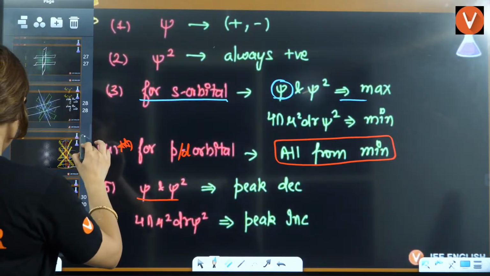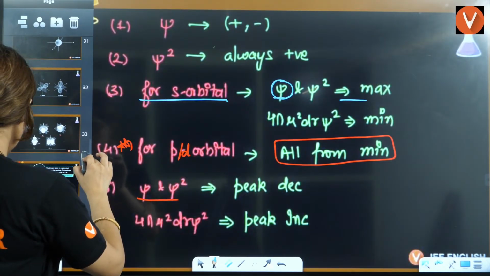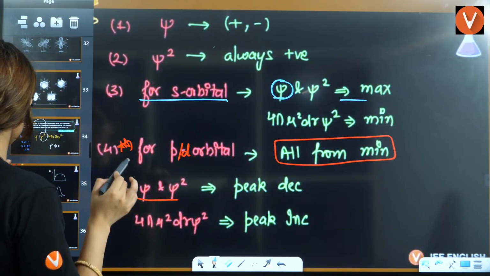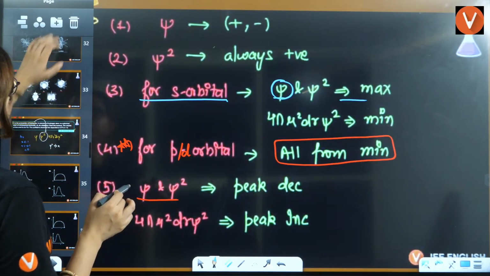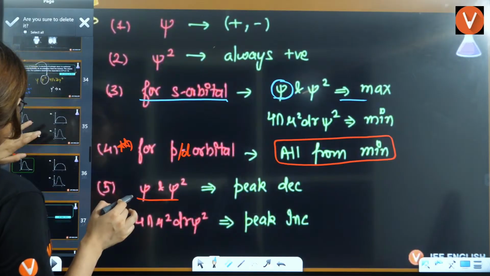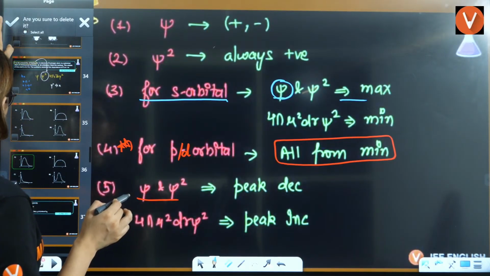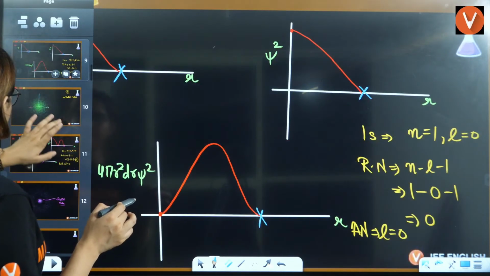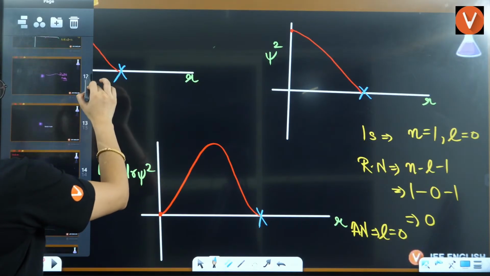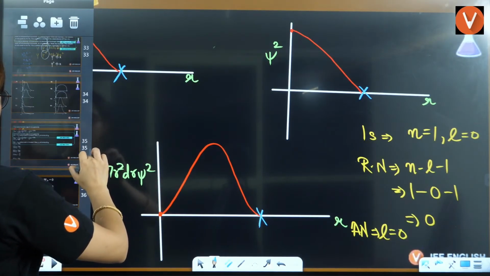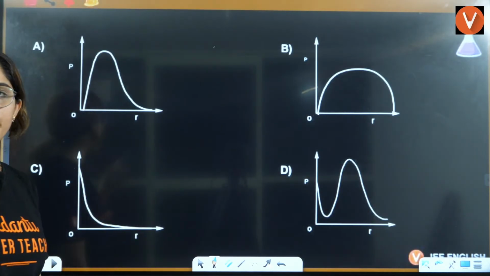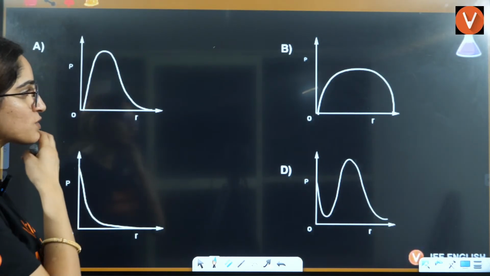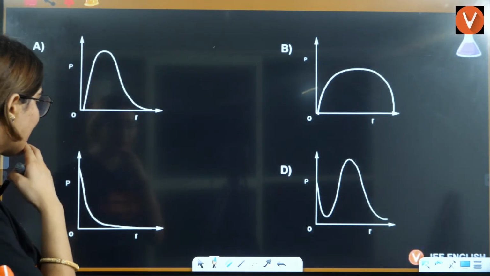So now that means this graph I need to start it from... wait a minute. Yes. Okay. So if I need to draw a graph between psi square and r, I need to start it from maxima, right?